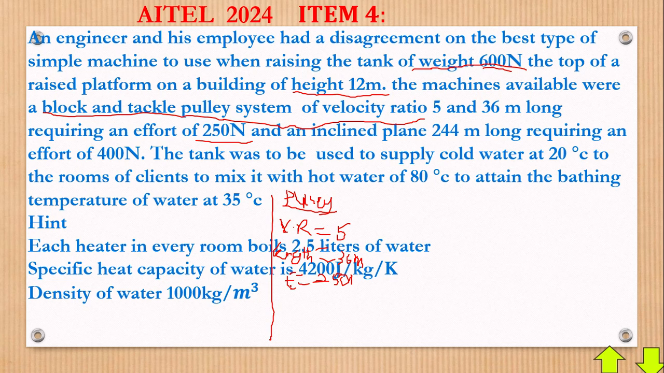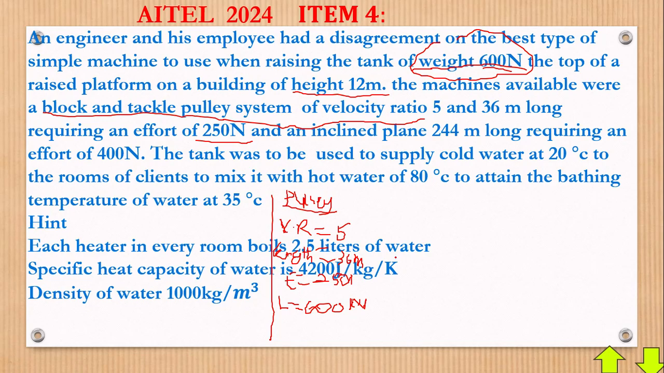Remember the load, the weight they're going to carry, is of weight 600 newtons. Therefore, that weight you're seeing there is the same as a load, and the load is how much? 600 newtons.